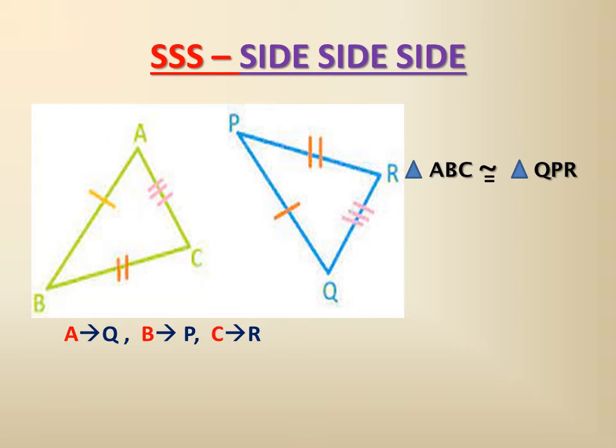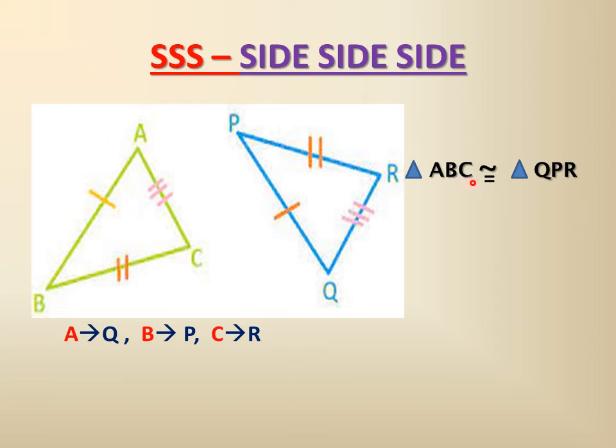AB is equal to PR and AC is equal to QR. So A is coinciding with Q because A is between one mark and three marks. Here also Q is between one mark and three marks, so A will coincide with Q.